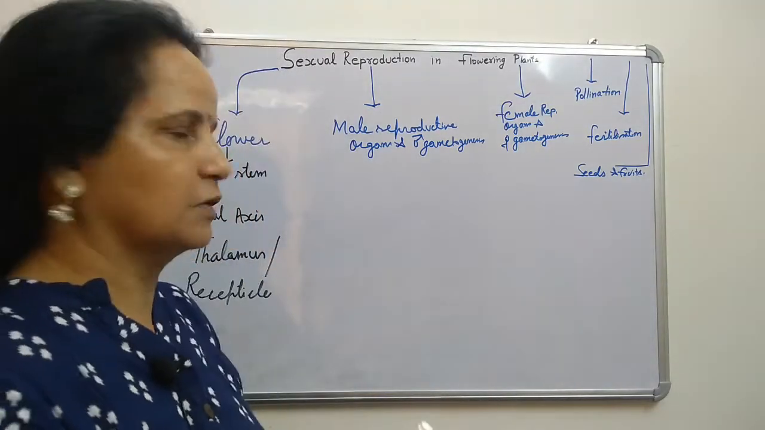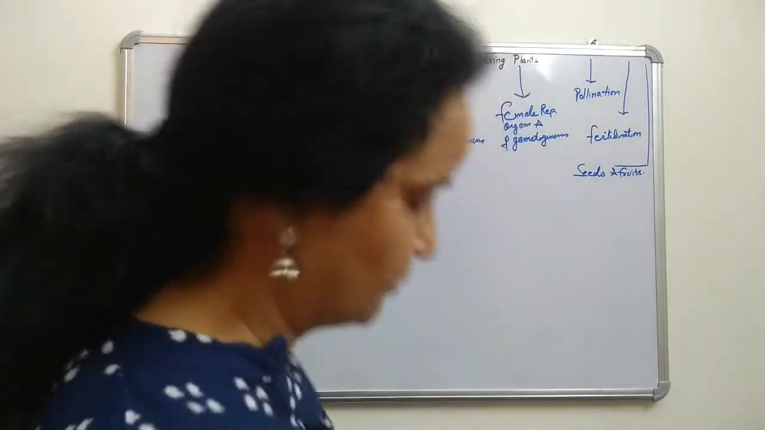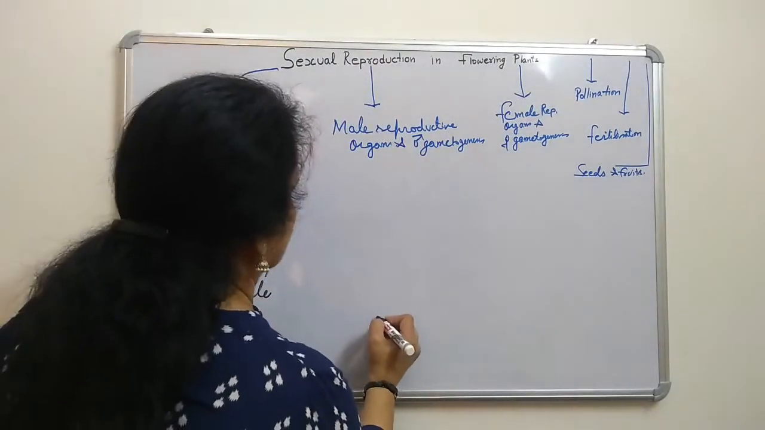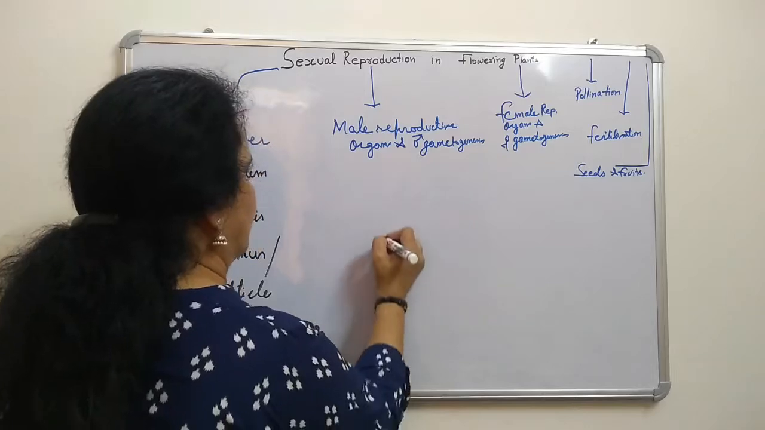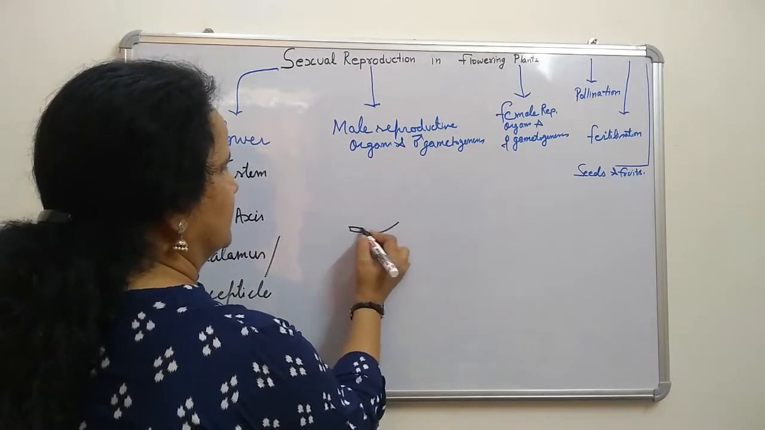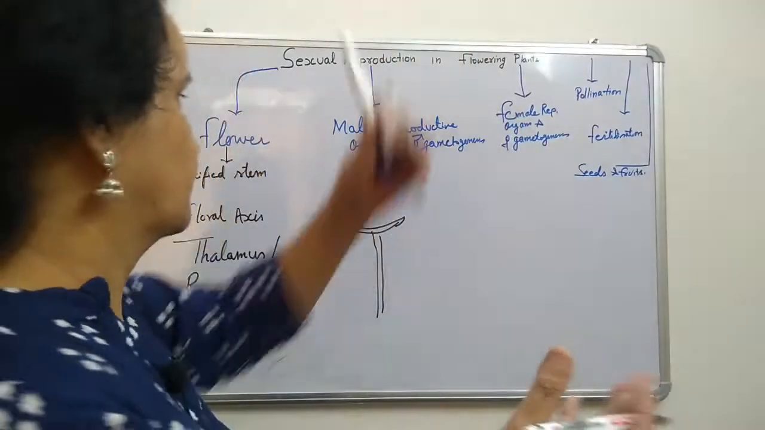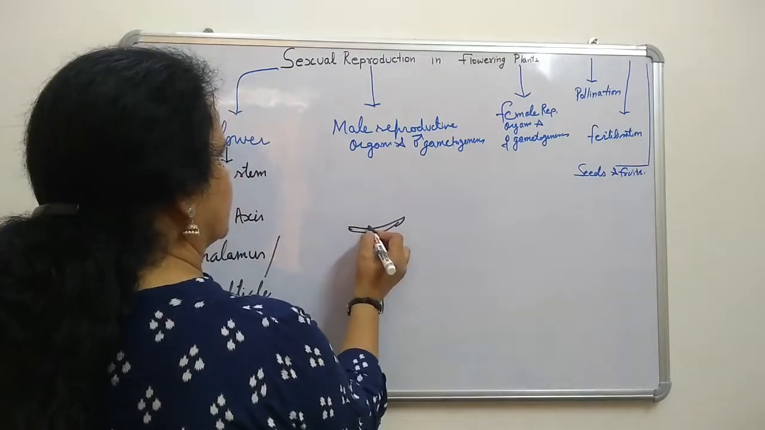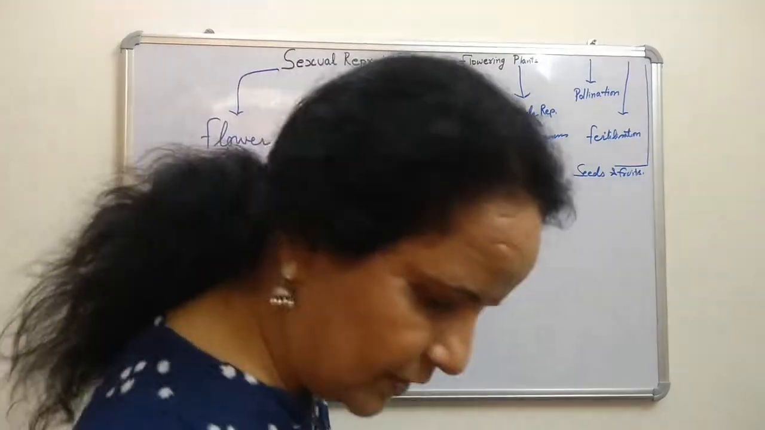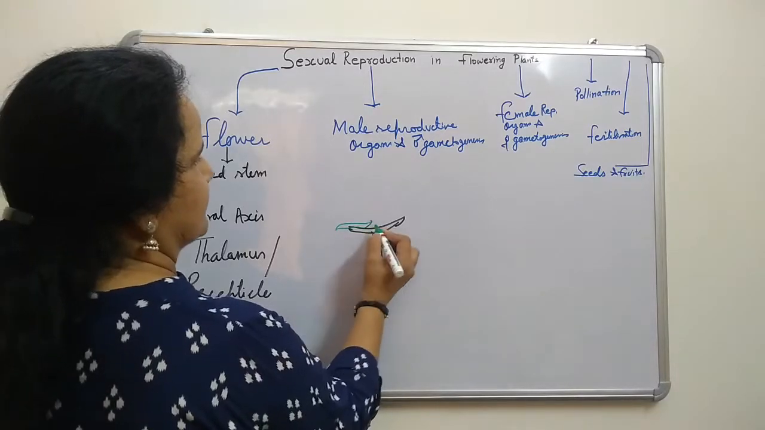So then we will draw a simple diagram. In class 7th also you have seen this. When we see this one, that is the floral axis. Now that basic part is the thalamus, meaning the receptacle from which flowers arise. And then here we have a different color, we will make that. Here we'll use sepals.